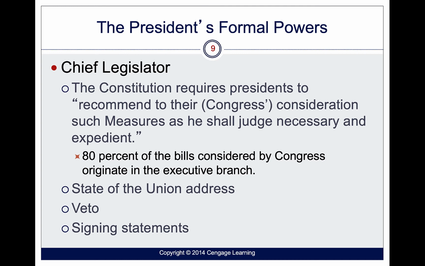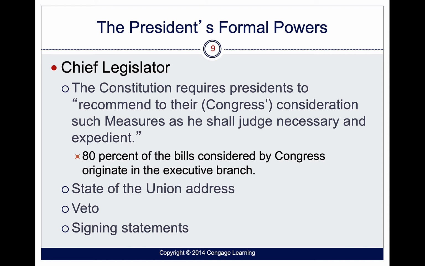80% of the bills considered by Congress usually originate in the executive branch through the influence of the president. We have the State of the Union address. The State of the Union address is a yearly address that the president gives to Congress. It is something that is recommended by the Constitution, but not required. It gives the president's idea for the year and what their ambitions are. It's just kind of suggested.